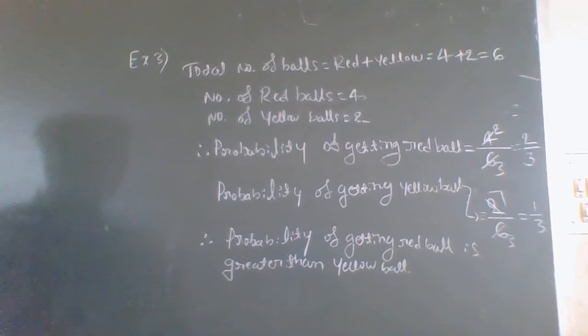So here you get that the probability of a red ball is more.